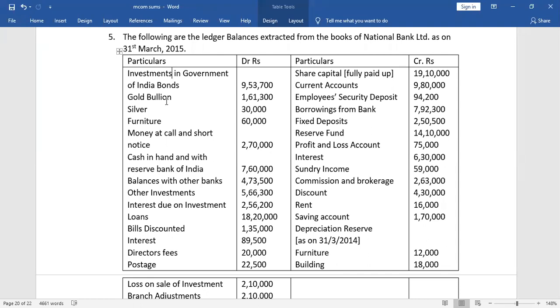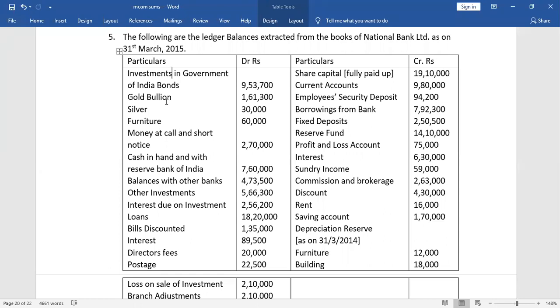Then we have money at call and short notice. This is the money which is kept with other banks for a limited period of time. For example, say 1 week to 15 days period is known as money at call and short notice. The asset side of the bank is based on liquidity preference, that is, the assets which are most liquid are shown first and less liquid are shown in the last. So money at call and short notice will come in schedule number 7.